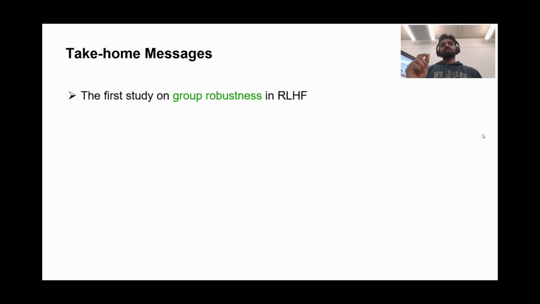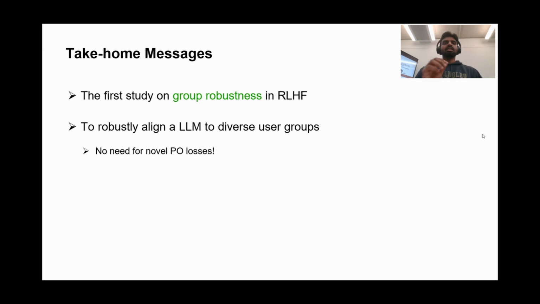I'd like to conclude this video with the following take home messages. This is the first study on group robustness in RLHF. Further, to align a LLM robustly to diverse user groups, there is no need for novel losses. Simply using carefully weighted DPO and IPO suffices.